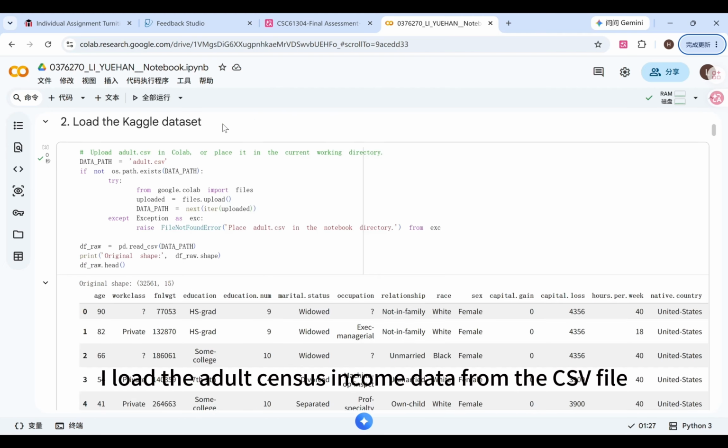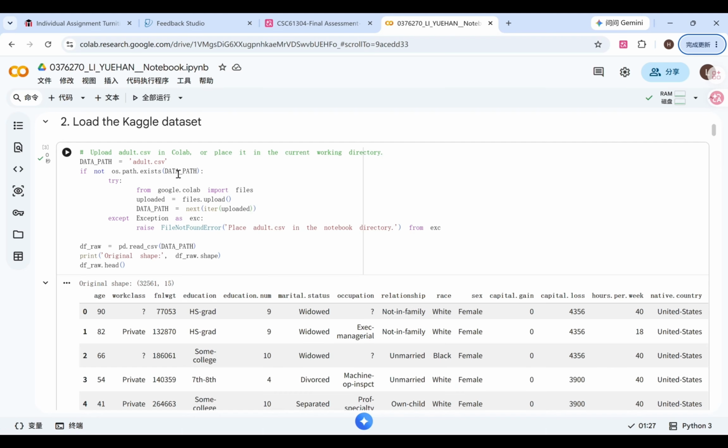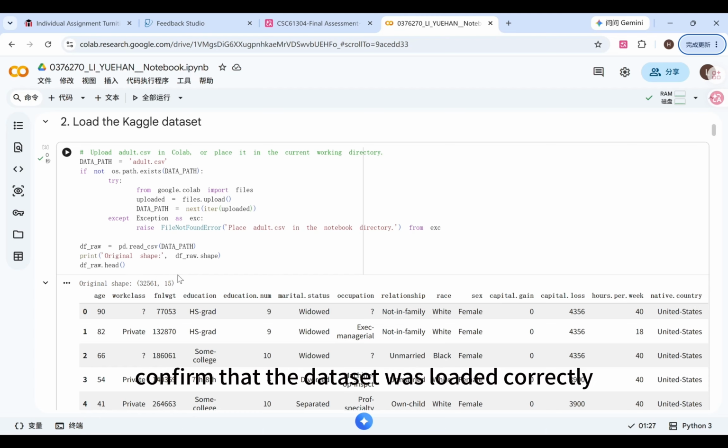In this section, I load the adult census income data from the CSV file. The original dataset contains 32,561 records and 15 columns. These columns include 14 predictors and 1 income target. The first few rows are displayed here to confirm that the dataset was loaded correctly.